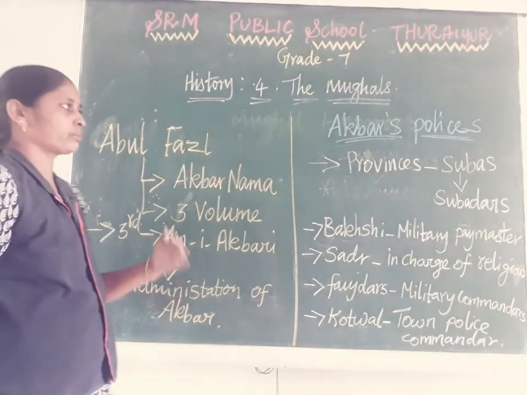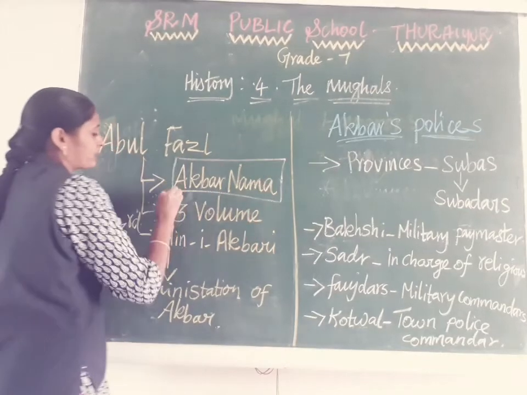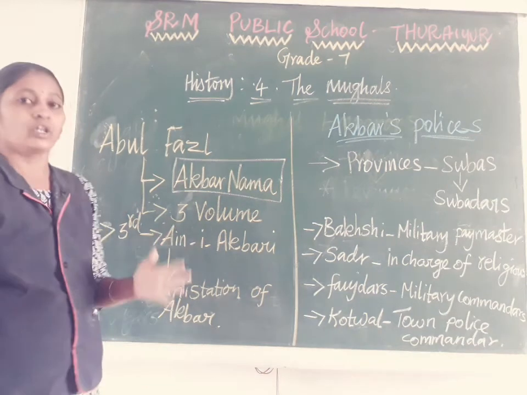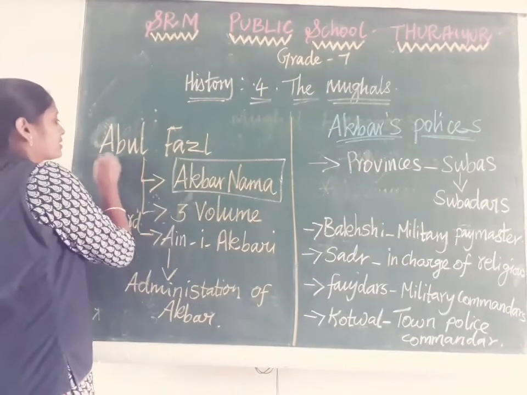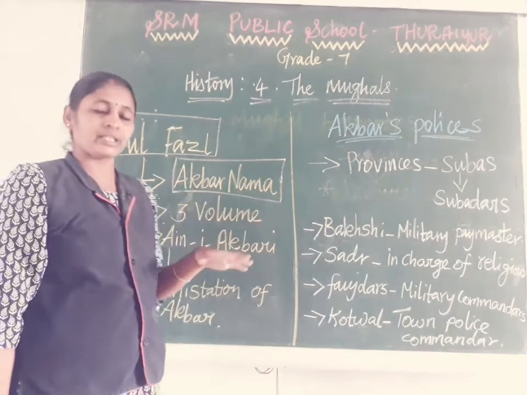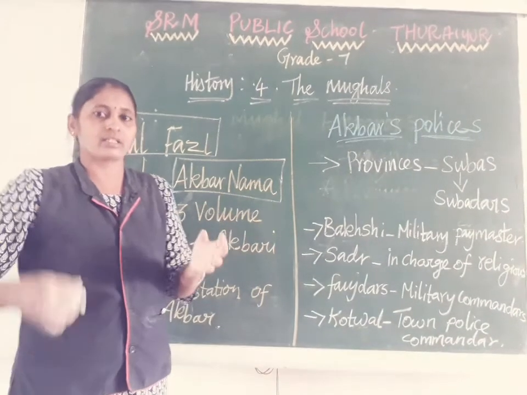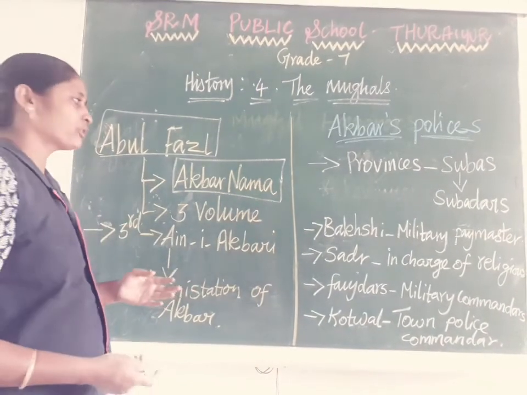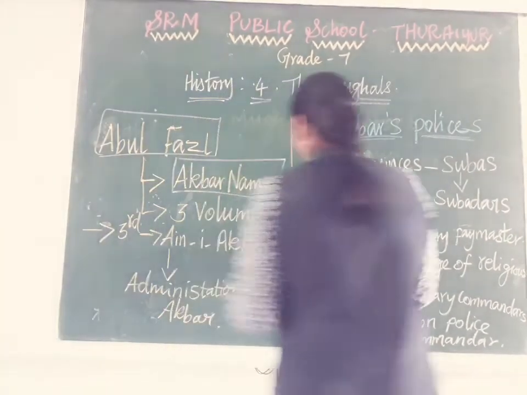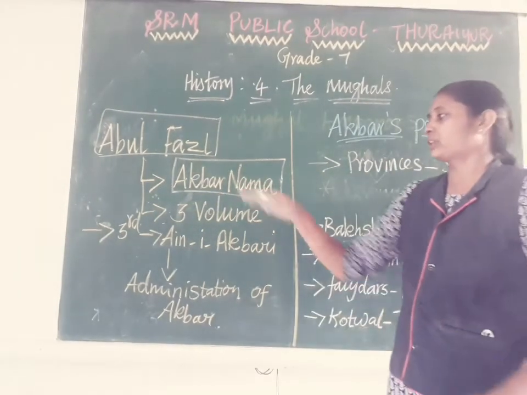So how can we understand the administration method of Akbar? With the help of the book Akbarnama. Akbarnama is a biography of Akbar which was written by Abul Fazl. Abul Fazl is a friend of Akbar. Already I said Akbar did not know how to read and write. So every day his assistant took notes of the things that happened in his life, and he explained them to his friend Abul Fazl, who carefully noted them down and made the biography of Akbar.